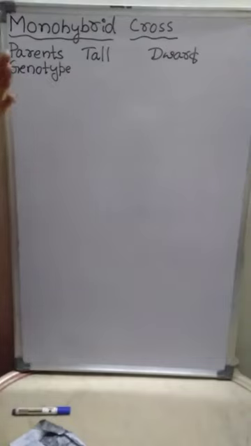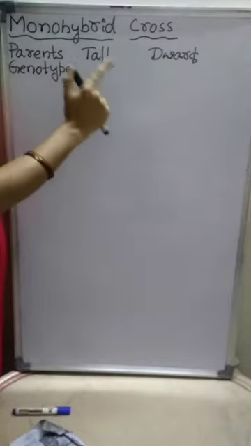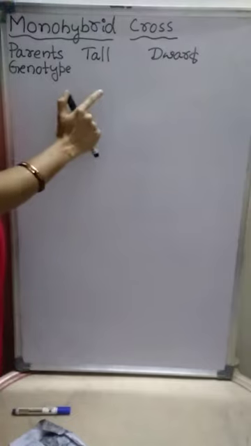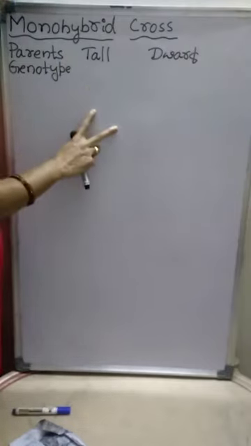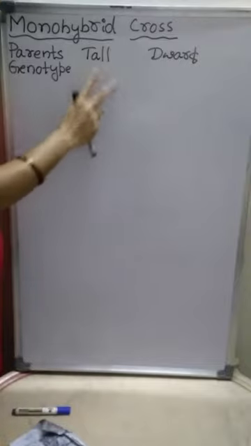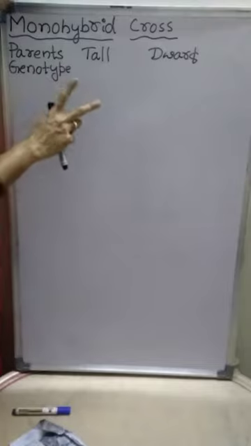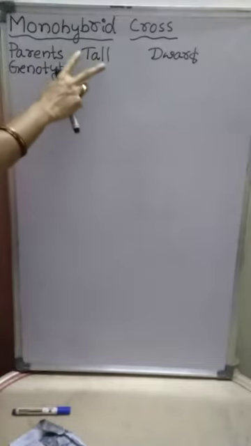In the last class we have discussed that height of the plant is one character, and that character includes 2 contrasting forms. The two contrasting forms are, one is tall and another one is dwarf.